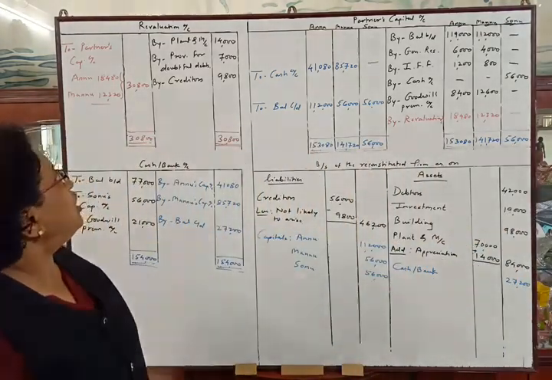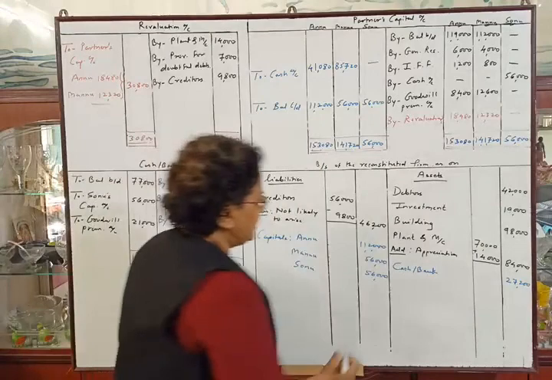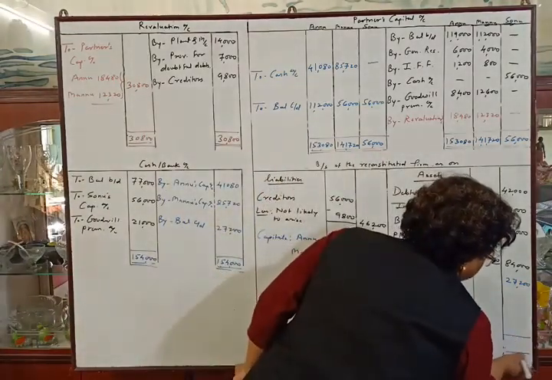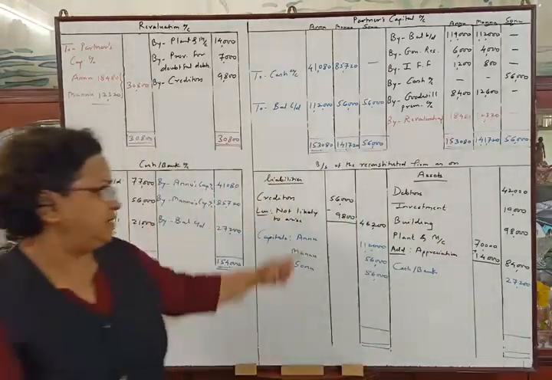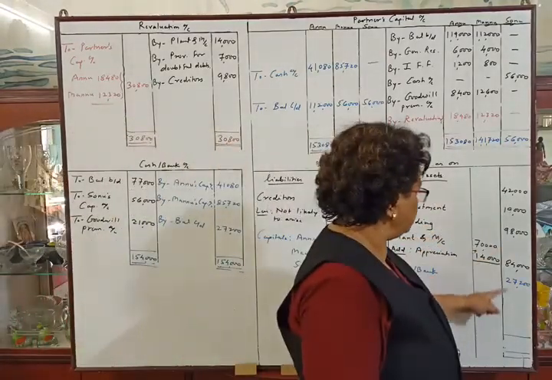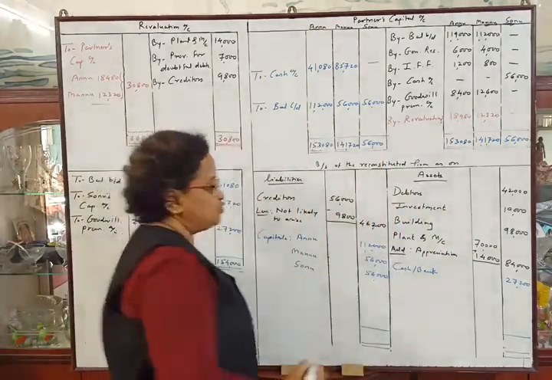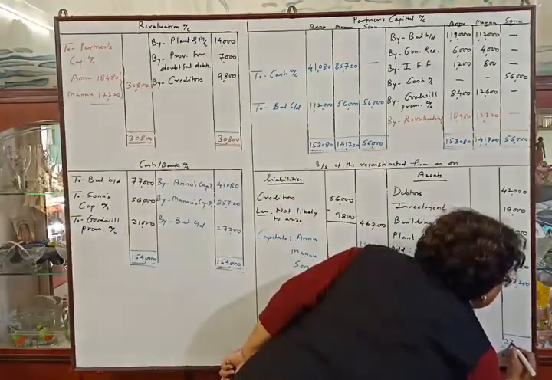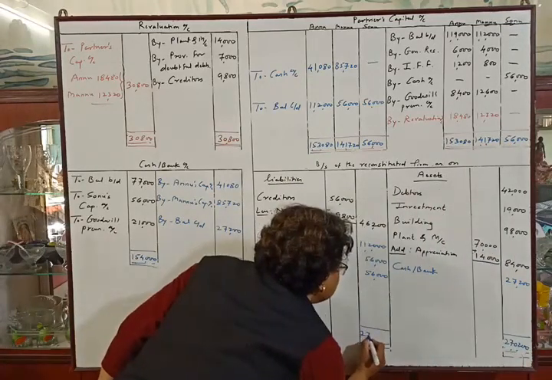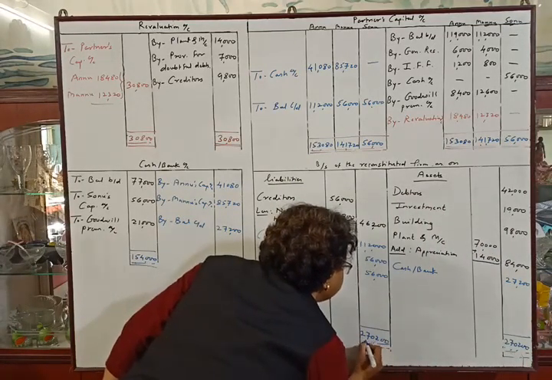Now all the accounts are tallied. We will tally the balance sheet finally. Balance sheet total is 2,70,200. Okay.